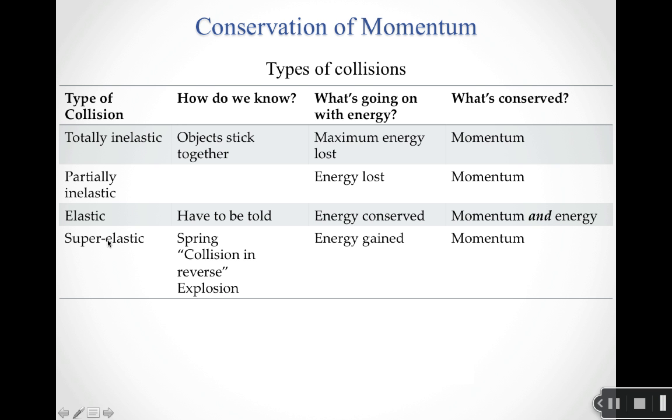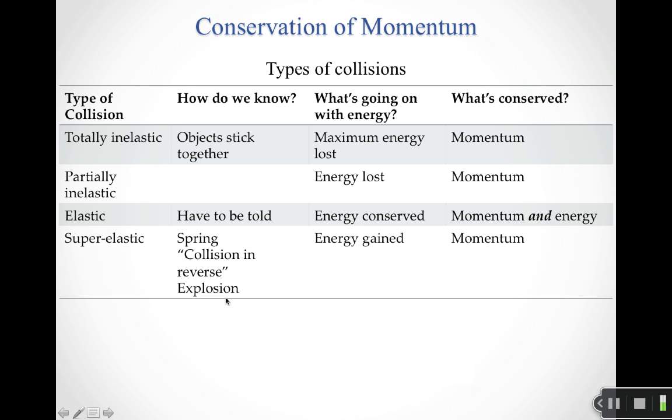The last type of collision, you can think of it as a superelastic collision, which means maybe I've got two objects, but there's a spring. So there's something that's bringing additional energy into what's going on. So a superelastic collision is just a name for a collision in which I gain energy. So again, only momentum is conserved in this type of collision, because with energy, I end up with more at the end than what I had at the beginning. And so maybe I do that because I've got a spring that I'm going to use to add energy. Maybe I do that by basically running a collision in reverse.